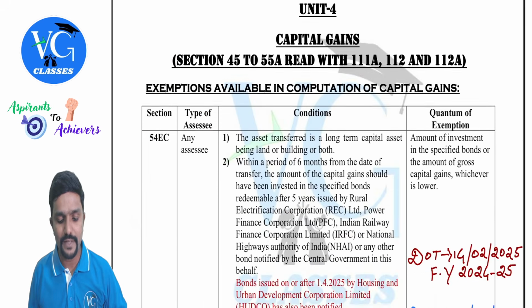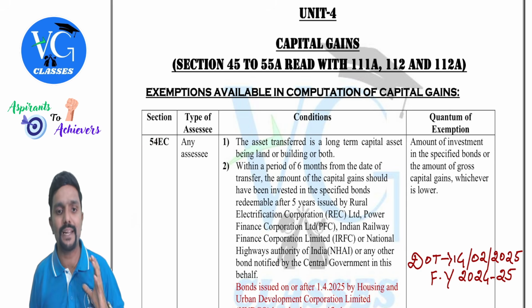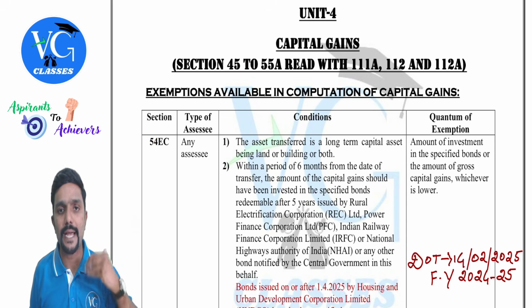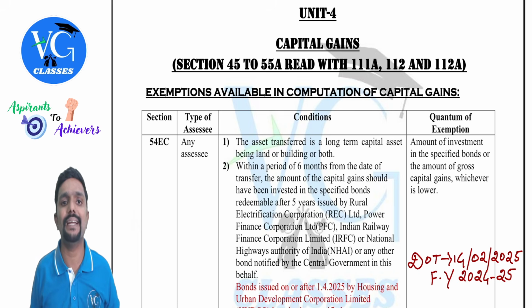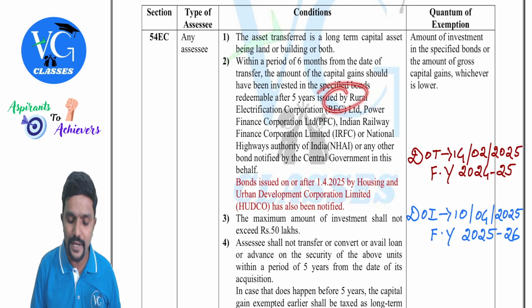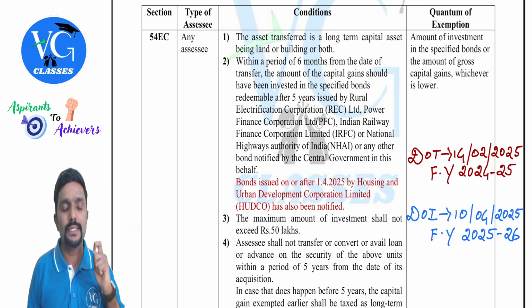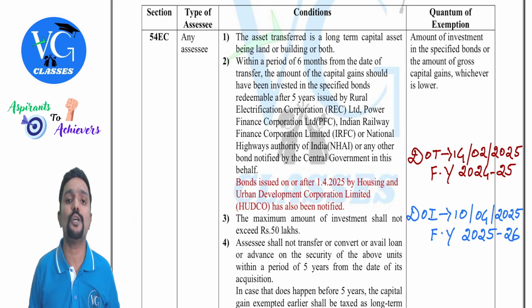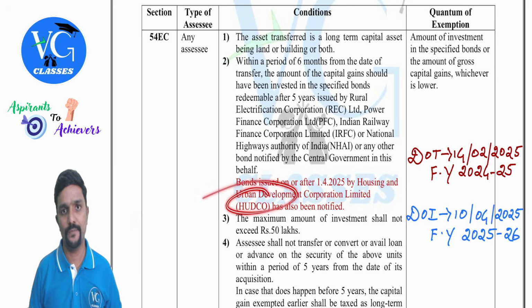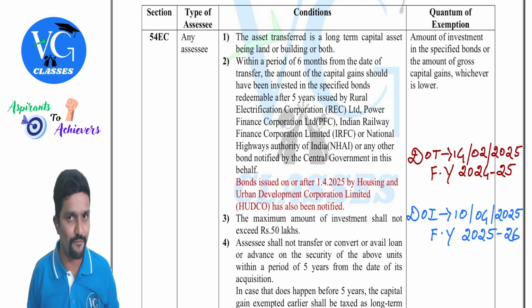Now we will start with the amendments. First, I will quickly tell what the amendments are, then I will discuss them in detail. Section 54, the first amendment is in capital gains. Section 54EC gives exemption for an investment of long-term capital gains in certain bonds within 6 months from the date of transfer. We already had the bonds issued by REC, PFC, IRFC, NHI. Now a new bond has been added, that is the bonds issued on or after 1st April 2025 by HUDCO. That means the purchase date should be on or after 1st April 2025.